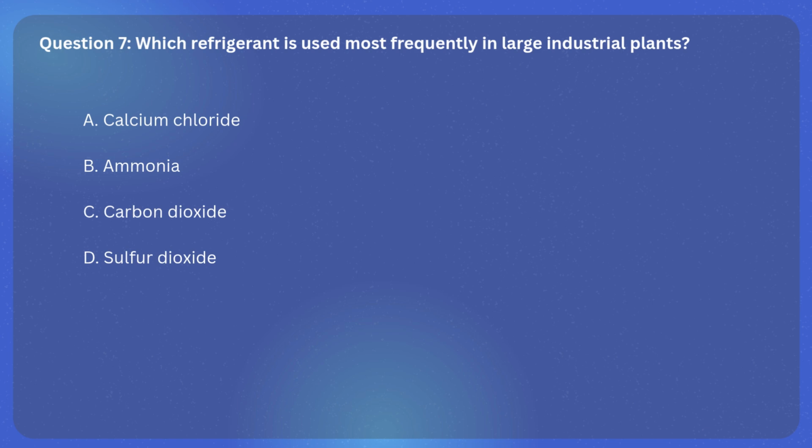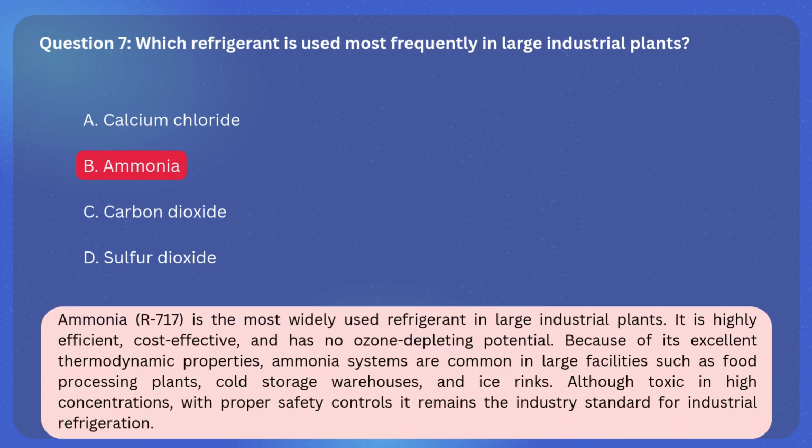The correct answer is B. Ammonia. Explanation: ammonia, R717, is the most widely used refrigerant in large industrial plants. It is highly efficient, cost-effective, and has no ozone-depleting potential.